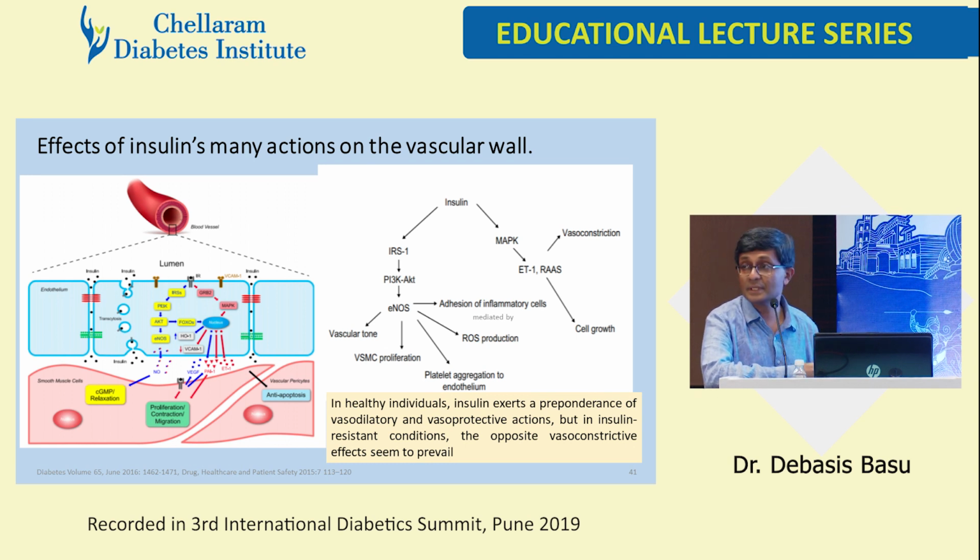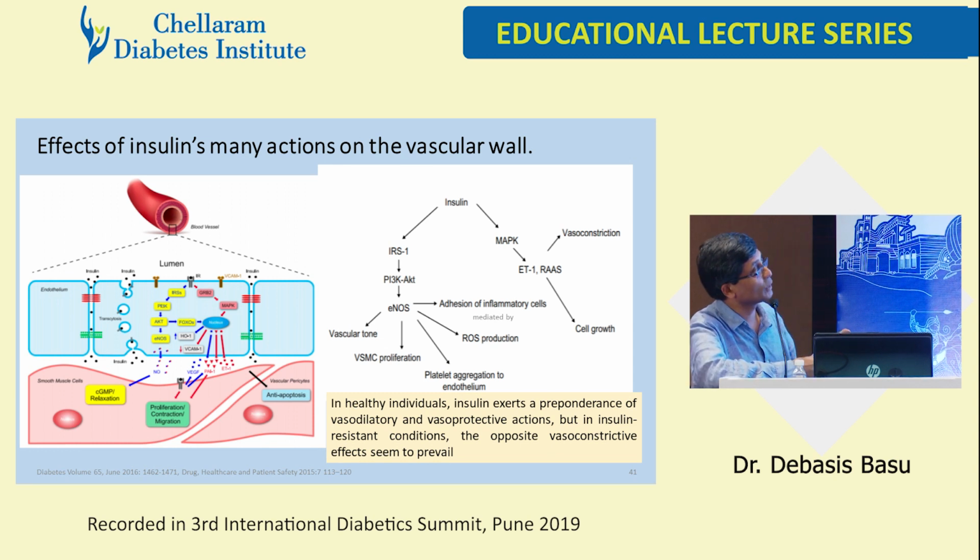But what happens is, if you are in a hyperinsulinemic state, like an Indian state, then this hyperinsulinemia shuts down this pathway and starts activating this pathway. And therefore, hyperinsulinemia and cardiovascular disease go hand in hand.